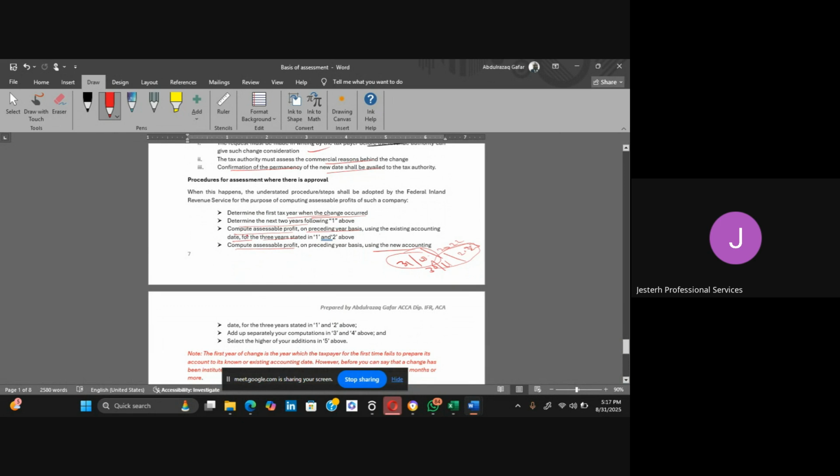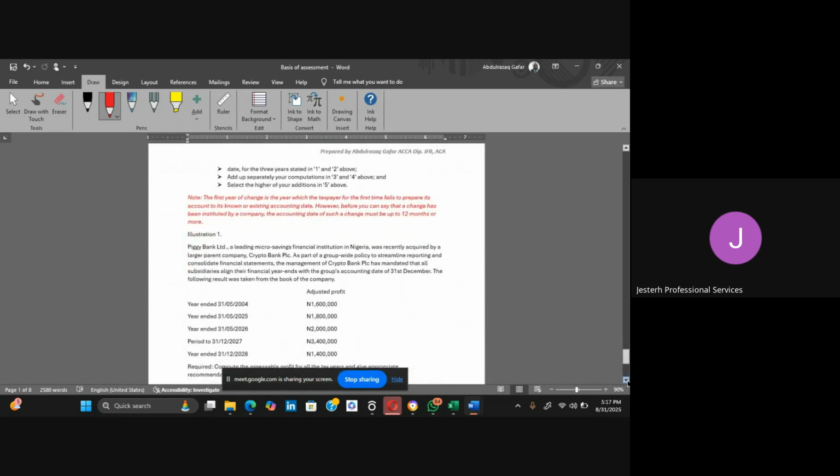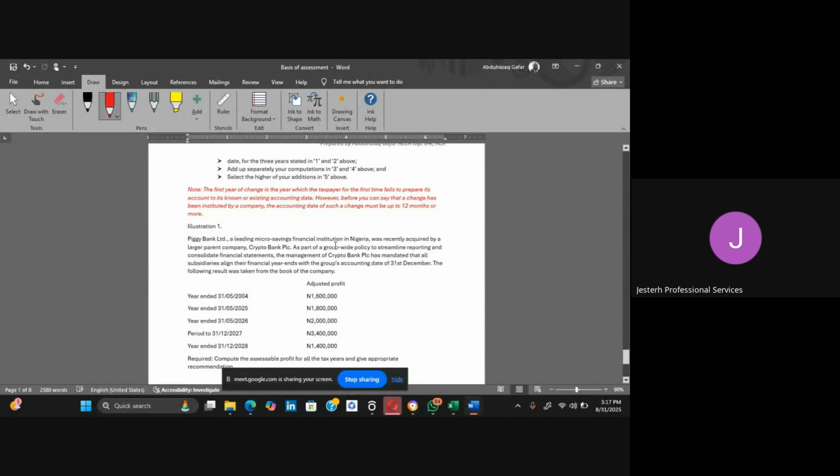In the figure that you arrive at when you compute based on the old dates and when you also compute based on the new dates, you add all the figures together separately. You add them separately. So you now select the higher of the two. When you select the higher, that is what the revenue authority will tax you on. So that is just it.